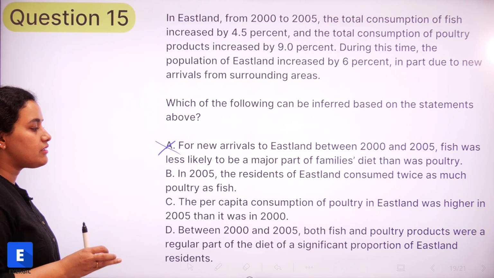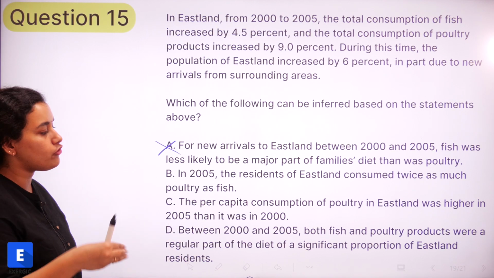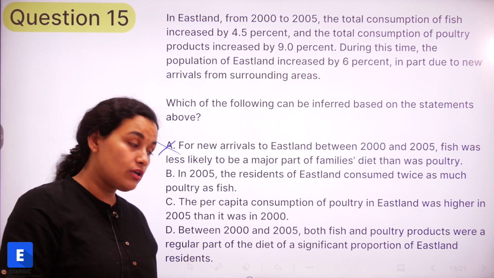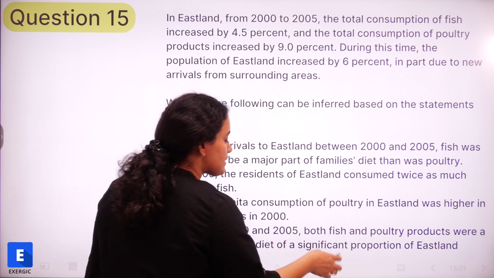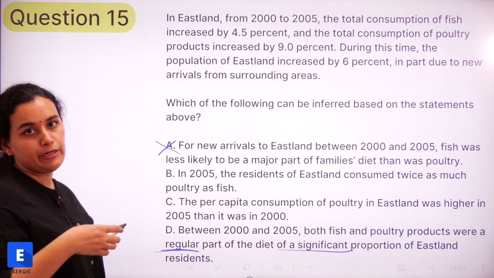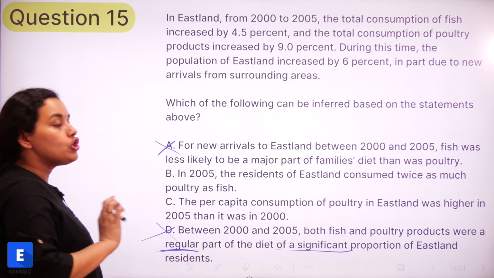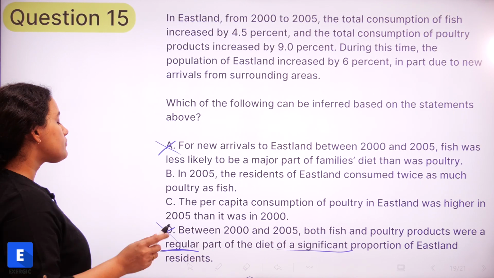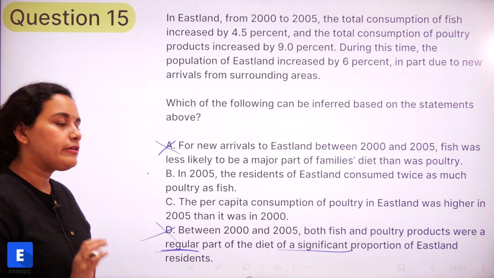So between 2000 and 2005, both fish and poultry were a regular part of the diet of a significant portion. This is something that we don't have in the passage, and a significant proportion of Eastland residents also we don't have in the passage. So D does not follow. Let us look at B and C. Let's again look at B.